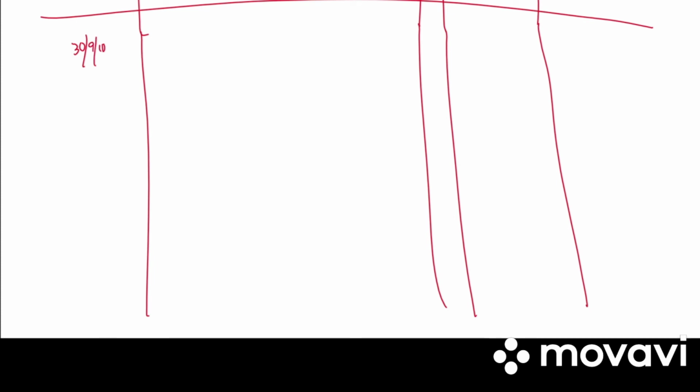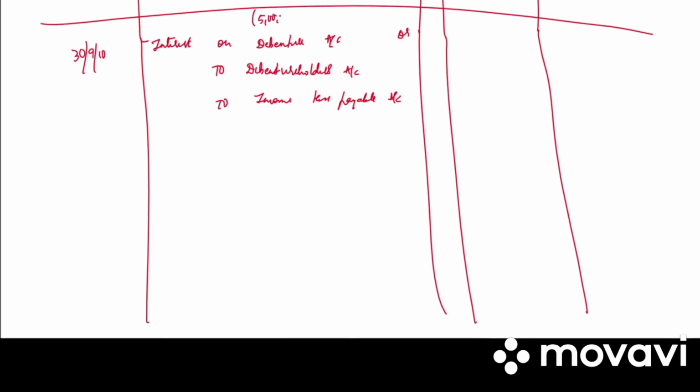Next, on 30th September 2010, interest is paid. So what is the journal entry? Interest on debenture account debited to debenture holders account, to income tax payable account. So how much will be the interest on debentures? 5 lakh into 12%, into how many months?